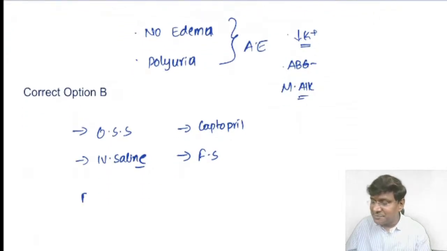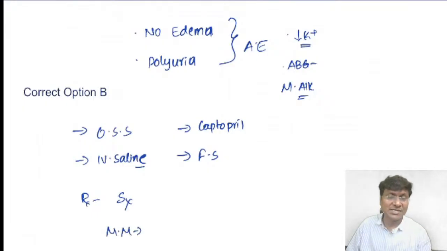Then how do you treat these patients with Conn syndrome? Please remember, surgical resection is the treatment of choice. But if there are bilateral tumors causing the hyperaldosteronism, we don't do surgical resection. If there are bilateral tumors, then we give medical management. And the medical management that we give is spironolactone.